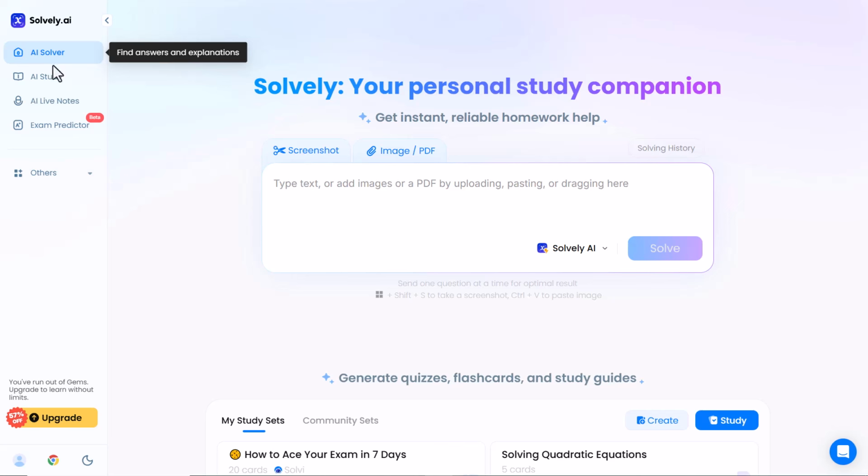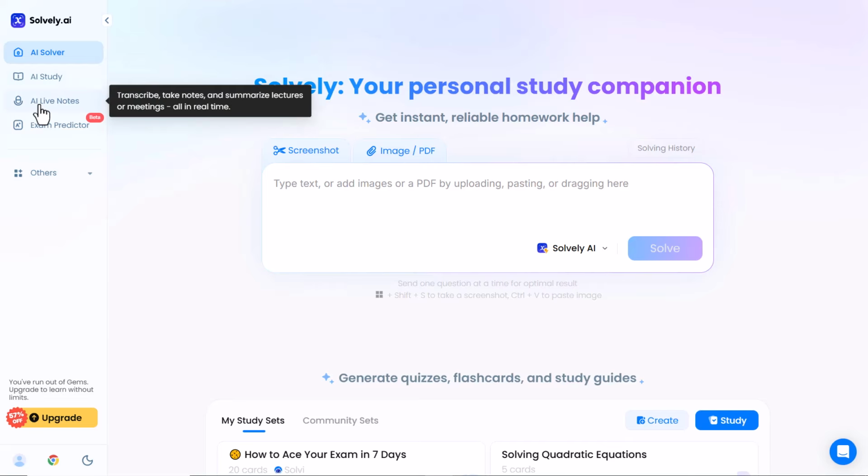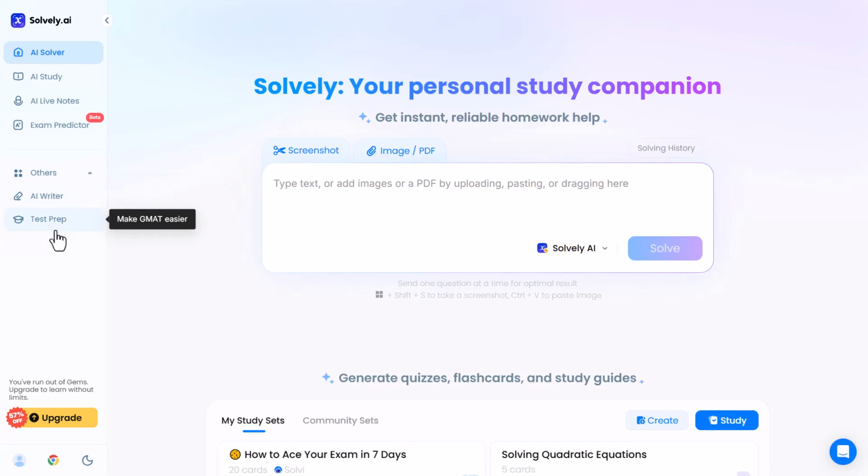This feature allows you to generate detailed explanations, summarize notes and concept breakdowns, all focused on helping you study smarter. Third, AI Live Notes. This is especially helpful for students who want fast note taking. You can convert videos, lectures or readings into clean, structured notes instantly. Overall, Solvi's interface is incredibly intuitive and easy to use.